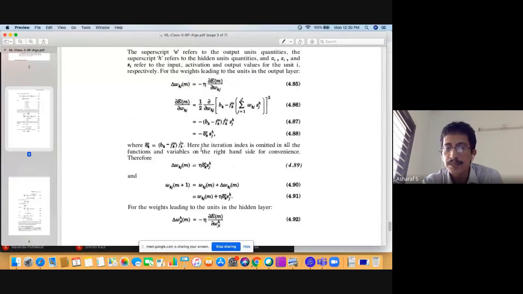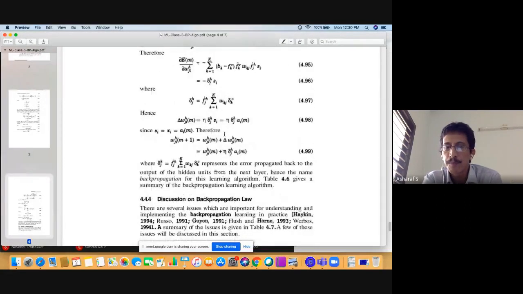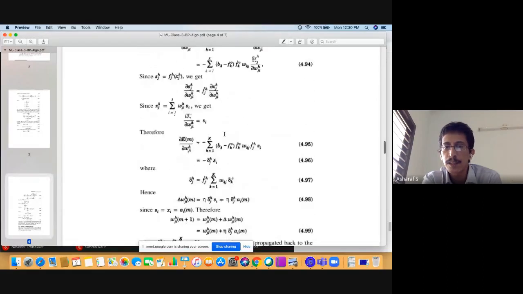In this case, teacher minus obtained into derivative of activation function into input, very similar to the delta rule of perceptron. Look at this particular case, ∂E/∂wji, same thing. bk minus fk is basically teacher minus obtained, into derivative of activation function, and then one term here.